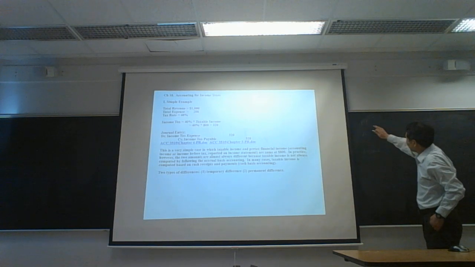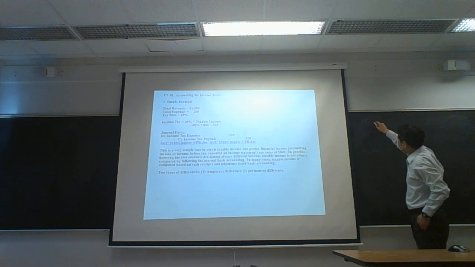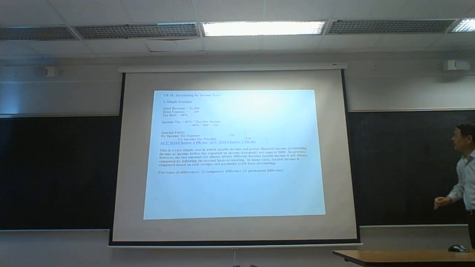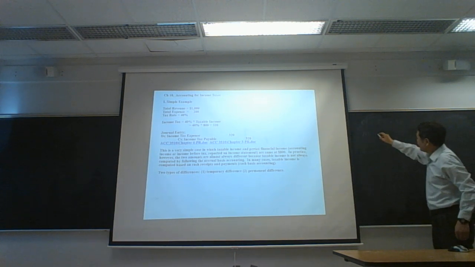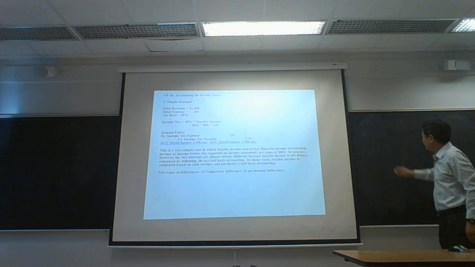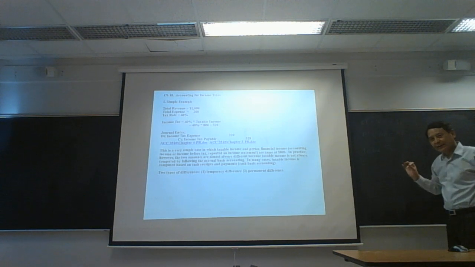And there are two types of income, taxable and accounting. Taxable income is tax revenue minus tax expense, TR minus TE. And accounting income is AR, accounting revenue, minus AE, accounting expense.